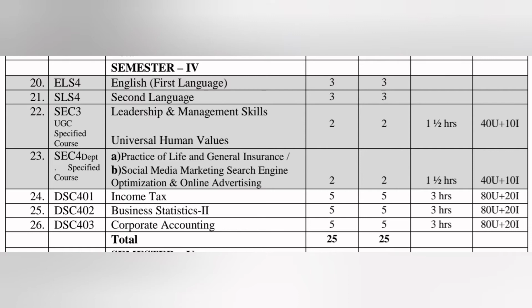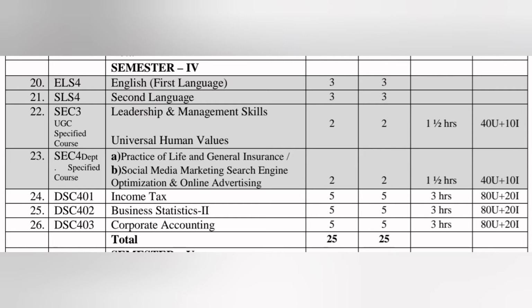Next subject, Business Statistics 2, total classes per week is 5. Exam duration is 3 hours. Due to COVID-19 it is reduced to 2 hours. Maximum marks for this subject is 100 out of 100, 80 for semester exams, 20 for internal exams.